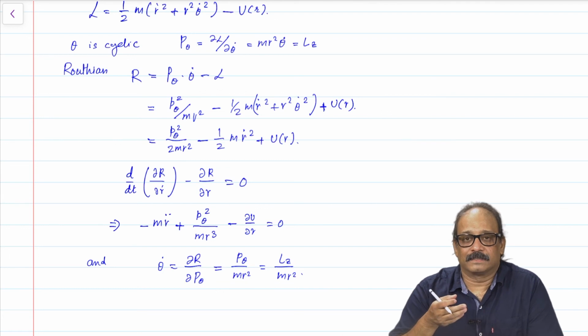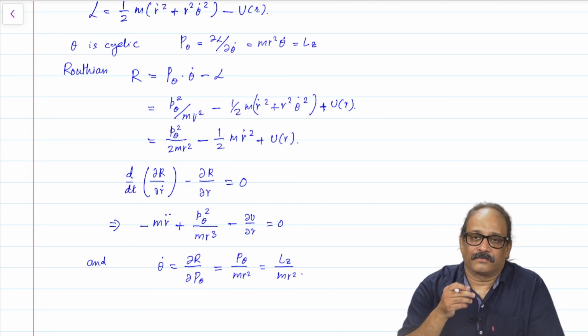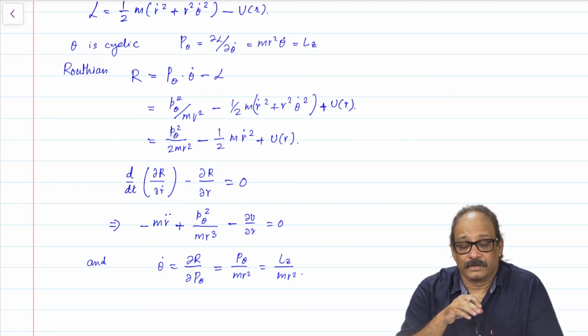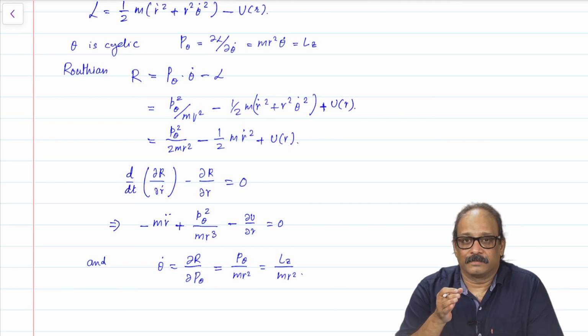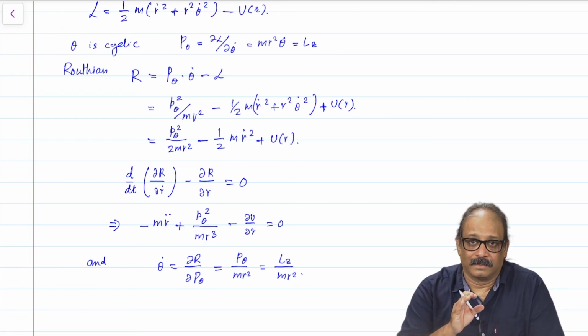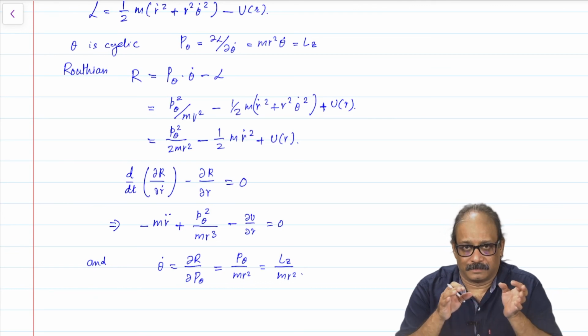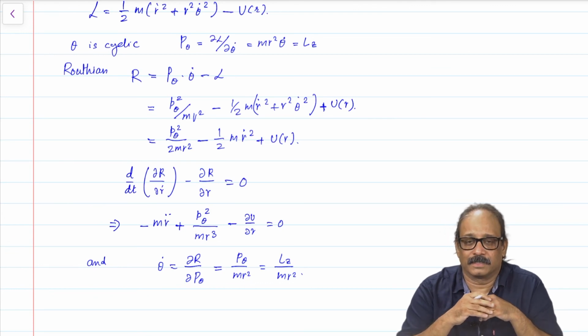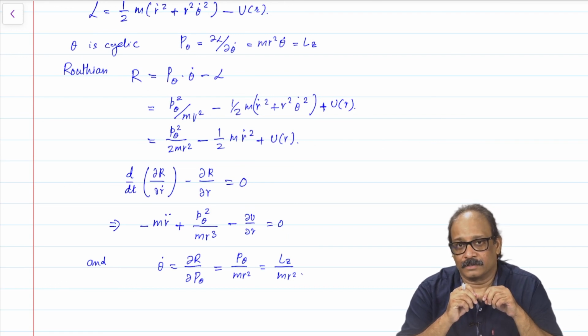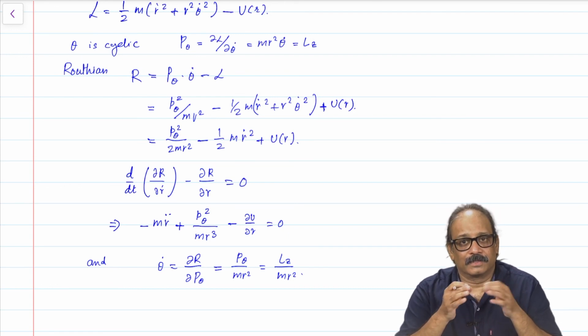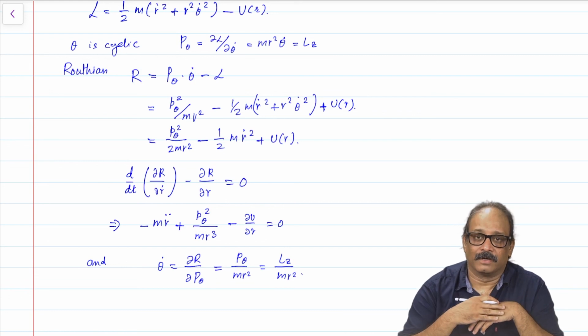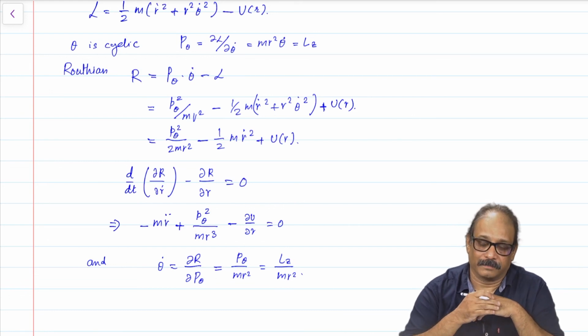And when is this really useful? This is of course useful when you have a system with a large number of degrees of freedom, and a considerable number of those are cyclic. So, essentially this procedure, which is called Routh's procedure or the Routhian procedure, is really of importance to mechanical engineers. In physics we will not be using this very often.